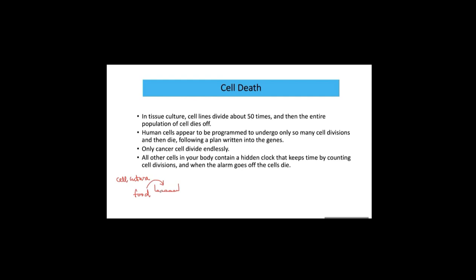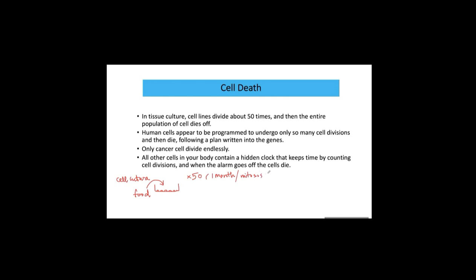Scientists were curious about how long these cells continue to do mitosis and how long they live as long as we provide food. They found that some cell lines undergo mitosis 50 times. And maybe it takes 1 month per mitosis.